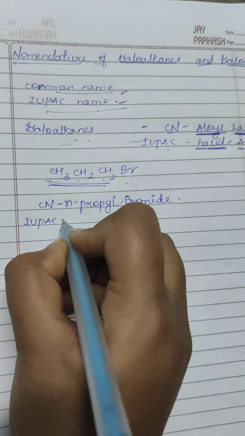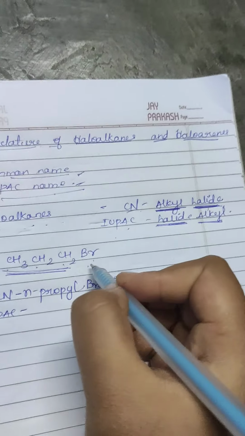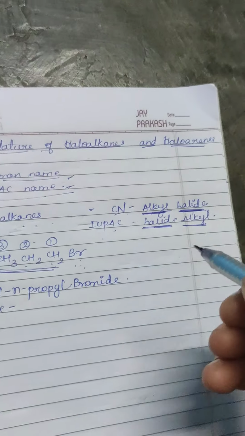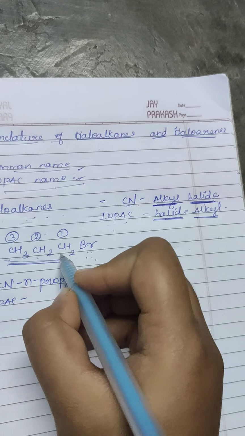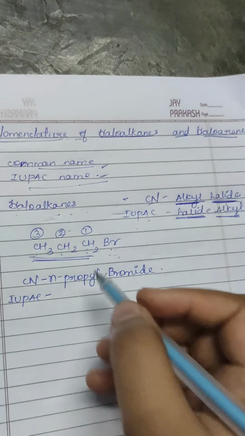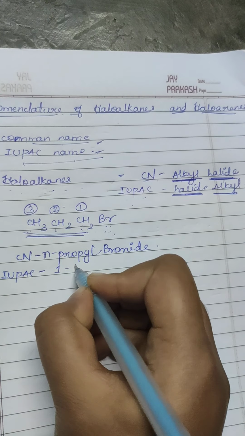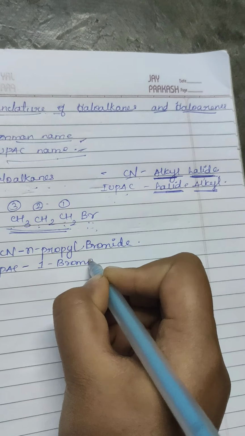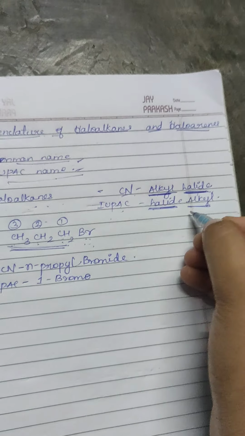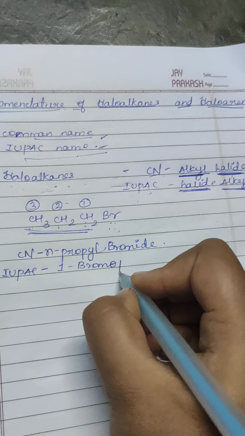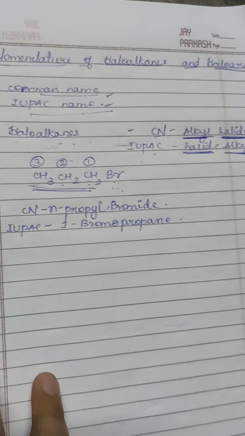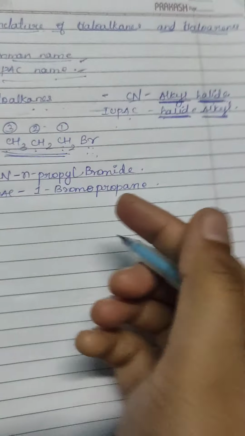The IUPAC name of this compound will be, when we number the carbon, the halide group must be at the least carbon number. So we are numbering 1, 2, 3. So here we can write 1-bromo. In the IUPAC name, first the halide name must be mentioned, so 1-bromo. Next the alkyl group, that is propane. 1-bromopropane is the IUPAC name of this.